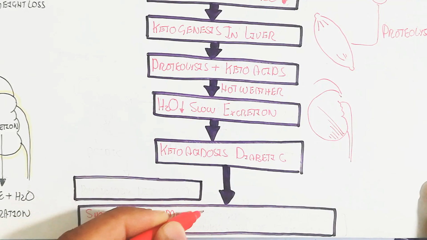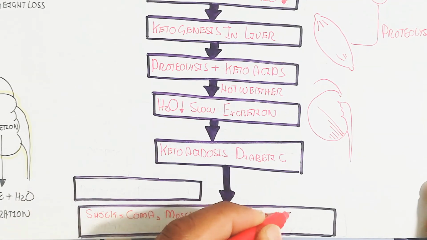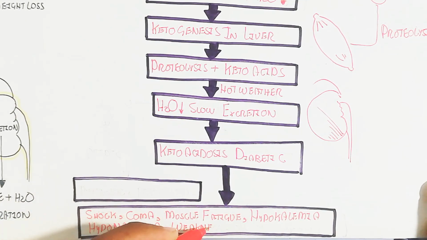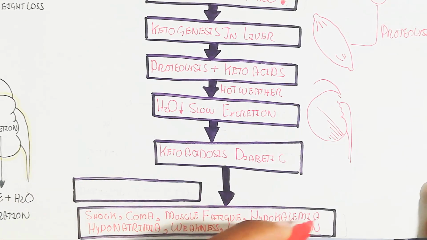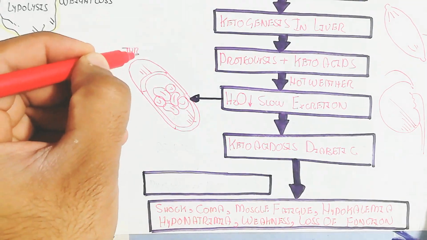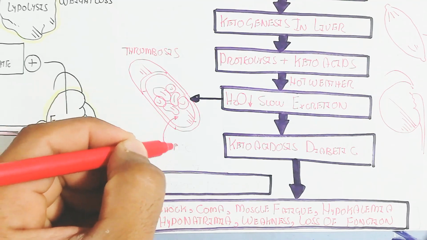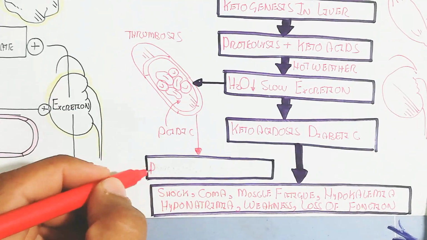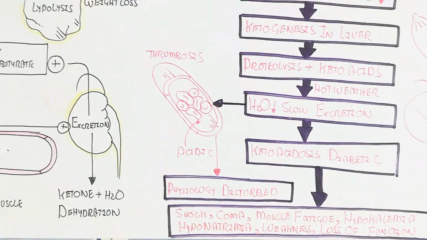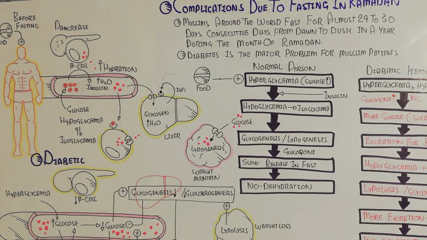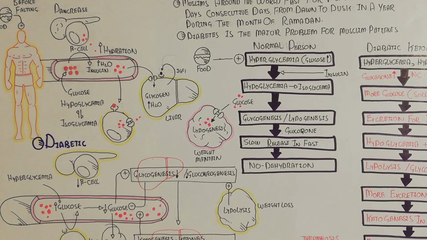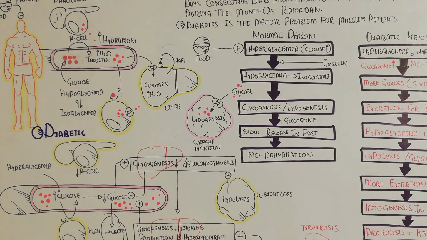In this way diabetic ketoacidosis will occur, leading to shock, coma, muscle fatigue, hypokalemia, hyponatremia, weakness and loss of function of the muscles. Dehydration causes problems in every organ, thrombosis can occur, and the acidic physiological disturbance can even lead to death in a more severe diabetic person.